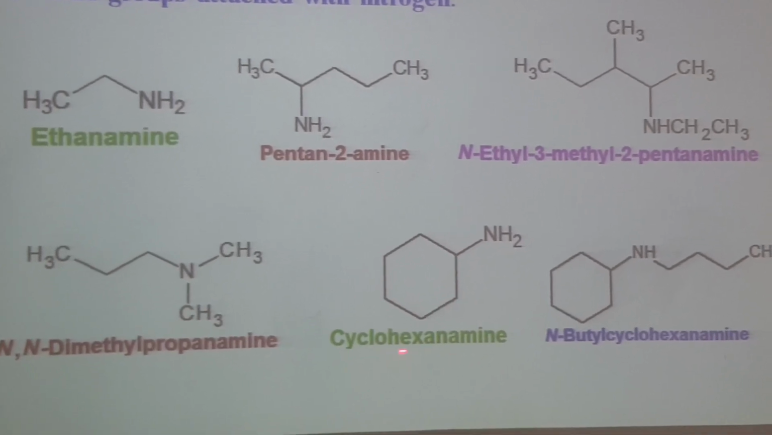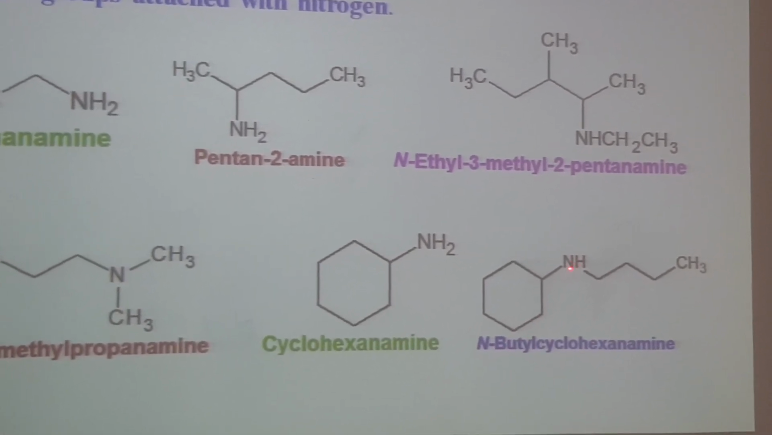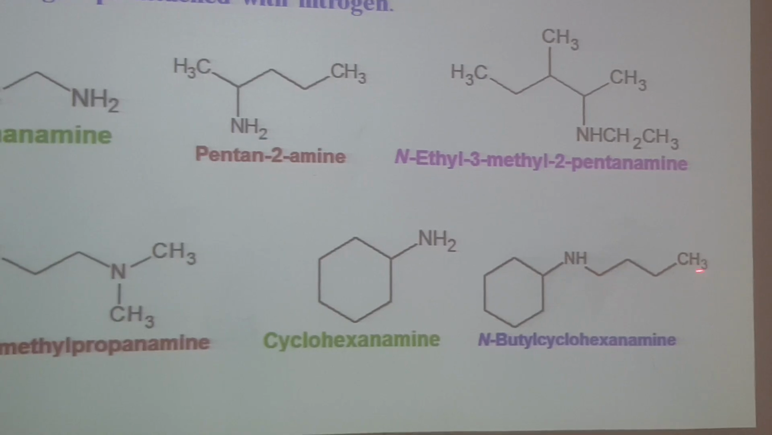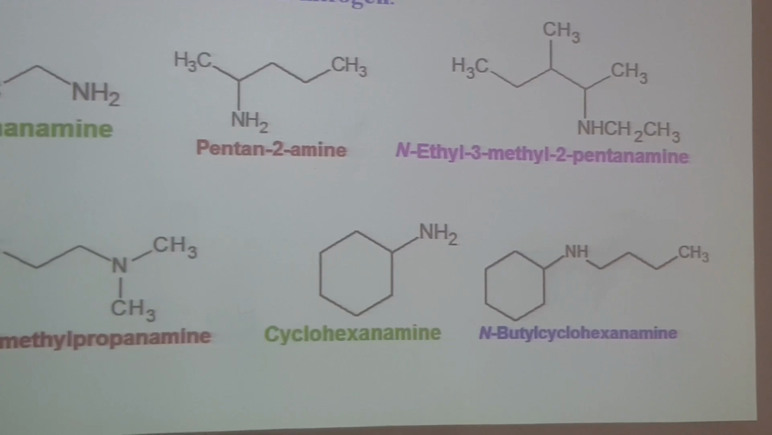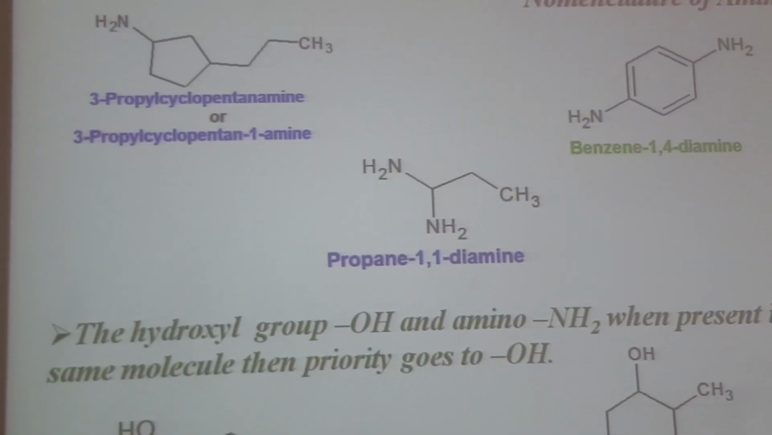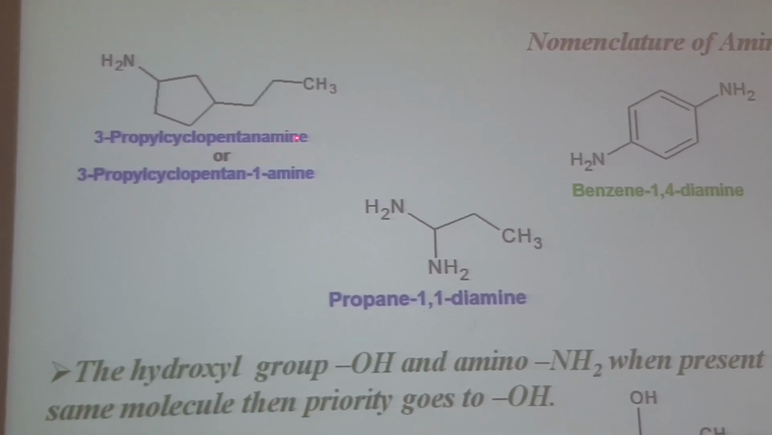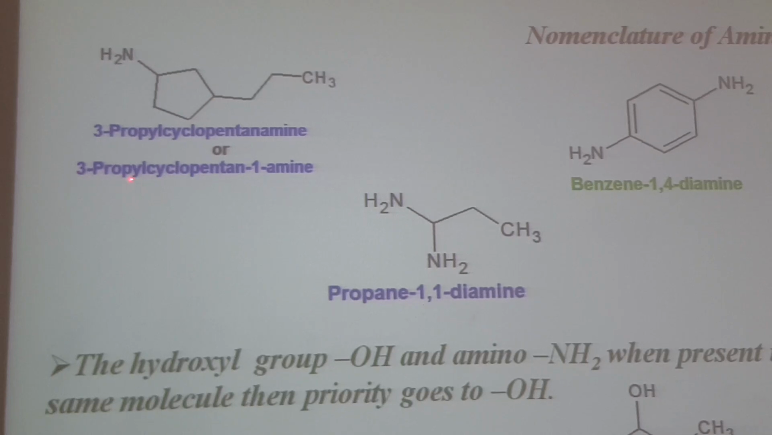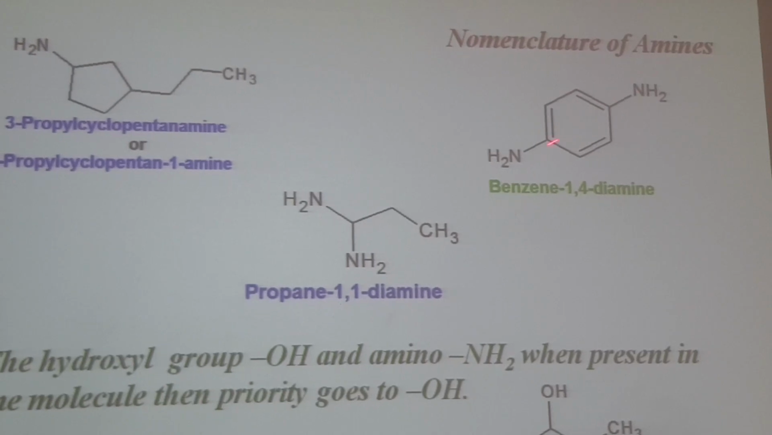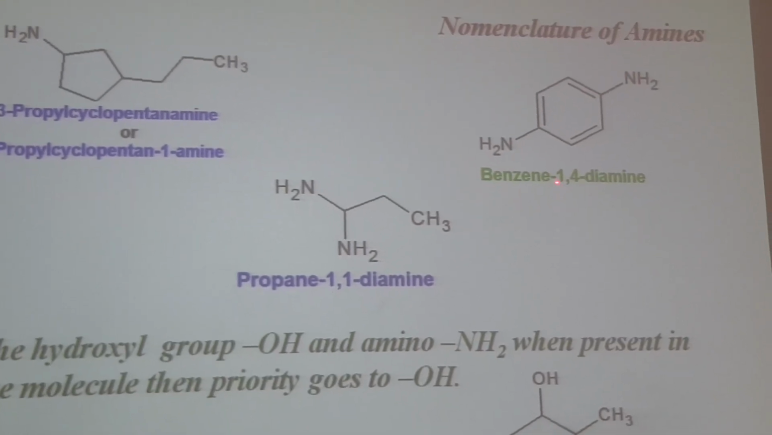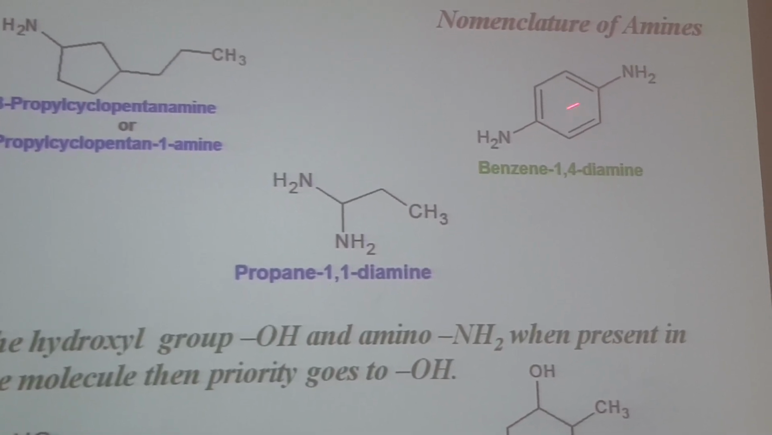It will be cyclohexanamine. So for the name of this compound, at position N we have 1, 2, 3, 4 carbons. It will be N-butylcyclohexanamine. Some more examples. It will be 1, 2, 3, 3-propylcyclopentanamine. We can also write this name as 3-propylcyclopentan-1-amine. And here we have a benzene ring with 2 amino groups. They are considered 1, 4. So benzene-1,4-diamine. It will be para-phenylenediamine.